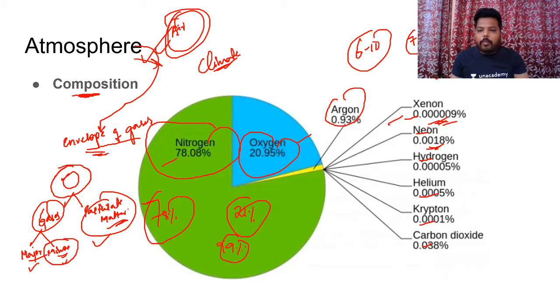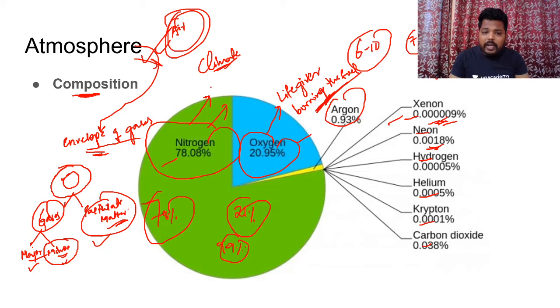Clear? So hope everyone knows about the importance of nitrogen. Can anyone spell it out? What is the importance of nitrogen? Oxygen, everyone would be knowing, it is a life giver. Without oxygen, we can't burn the fuel. Burning the fuel requires oxygen. This is a highly important, notable point. Apart from this, if you calculate nitrogen, we can't stop the fire. If there is any fire which has broken out, without nitrogen, we can't stop it at all.